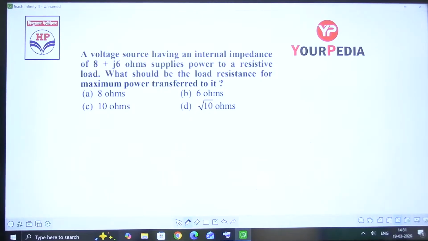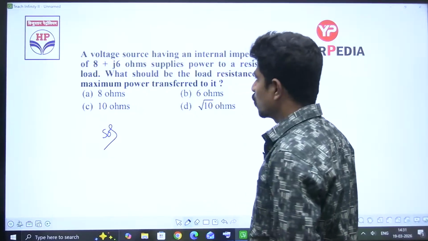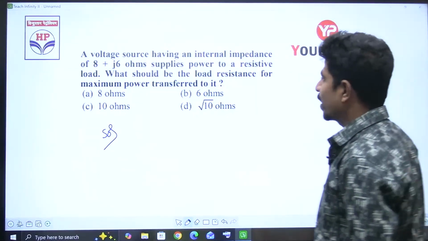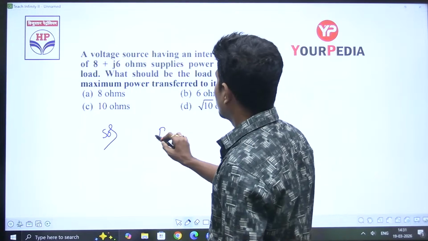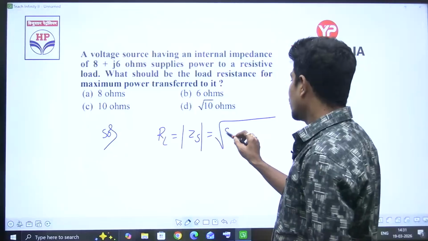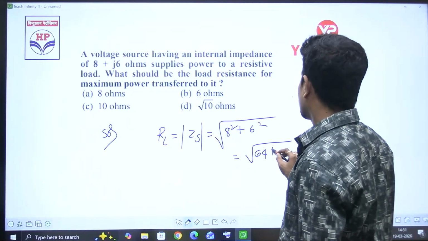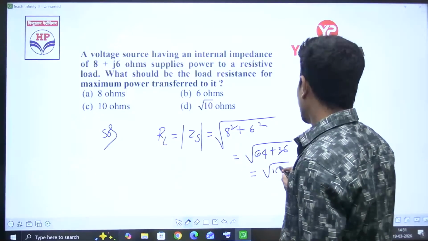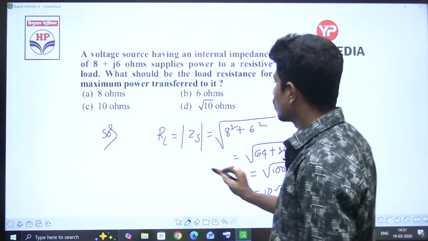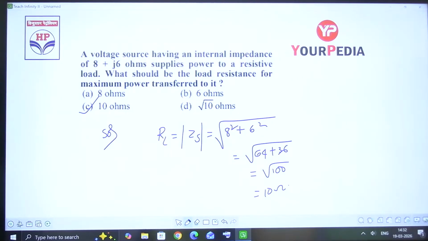Next question. A voltage source having an internal impedance of 8 plus J6 ohms supplies power to a resistive load. What should be the load resistance for maximum power to be transferred? See, load resistance is equal to the magnitude of the source impedance, that is equal to root of 8 square plus 6 square, root of 64 plus 36, root 100, that is equal to 10 ohms. Option is C, 10 ohms.